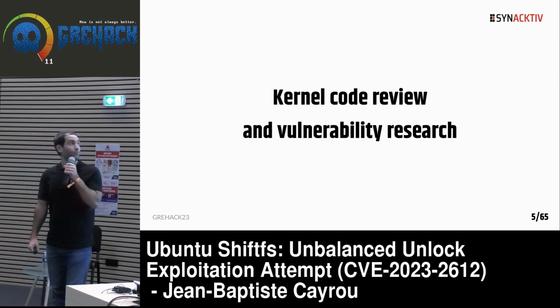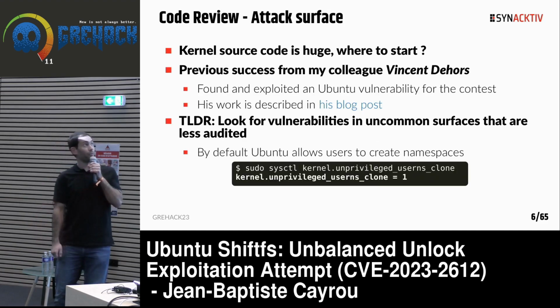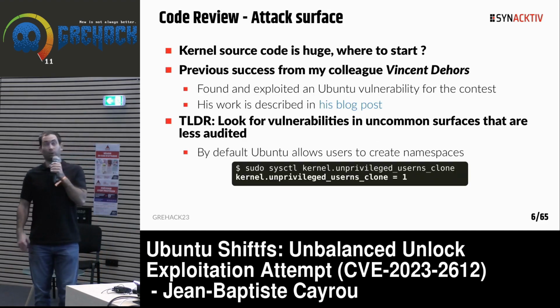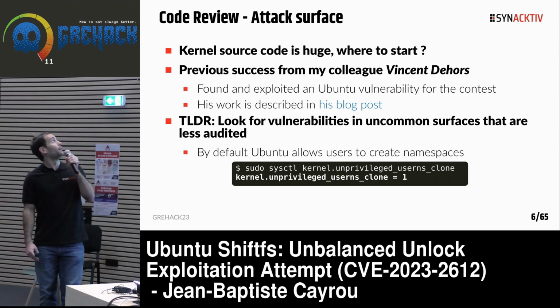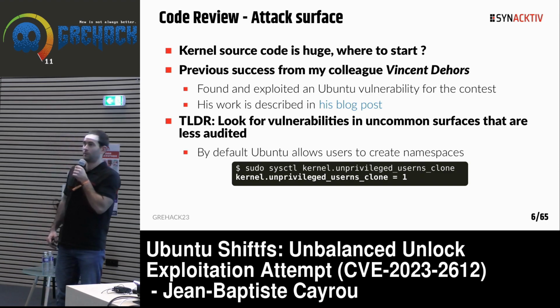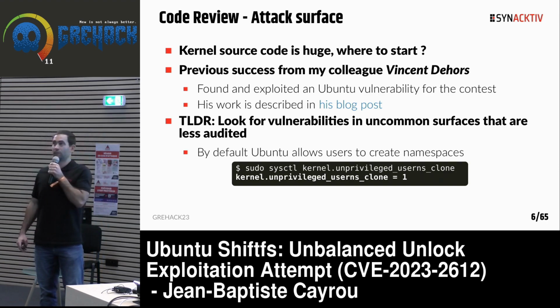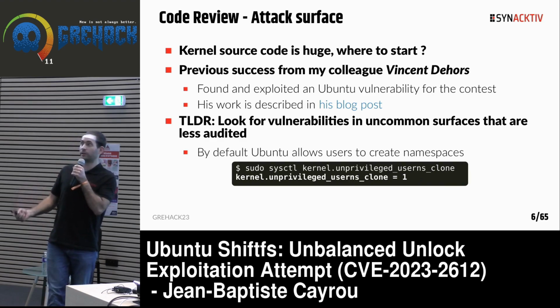So let's see the first part, the code review part. The first thing we can wonder is where to start, because the kernel source code is quite huge. So we need a strategy to do the source code review. Fortunately for me, my colleague Vincent Dehors, who presented the Tesla talk this morning, had already succeeded in finding and exploiting a vulnerability in the Ubuntu kernel the year before my work.